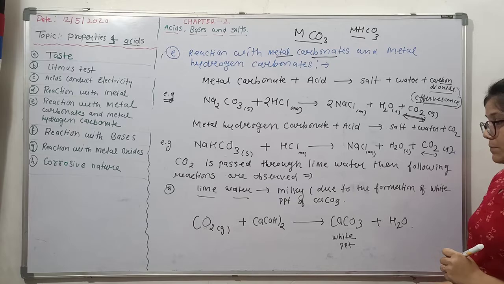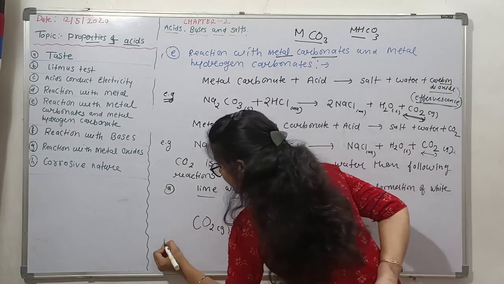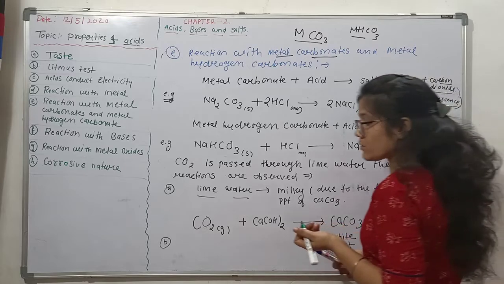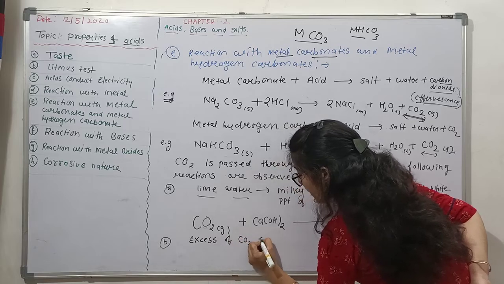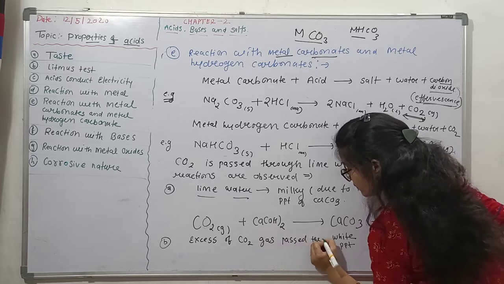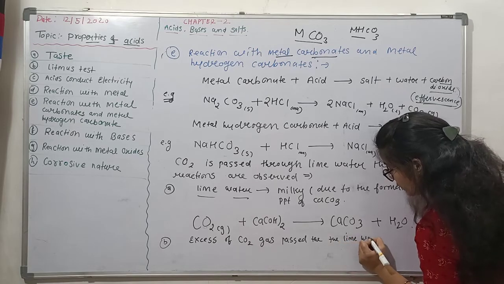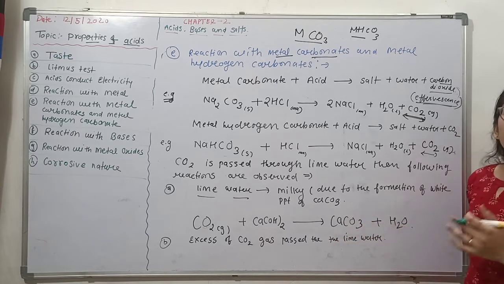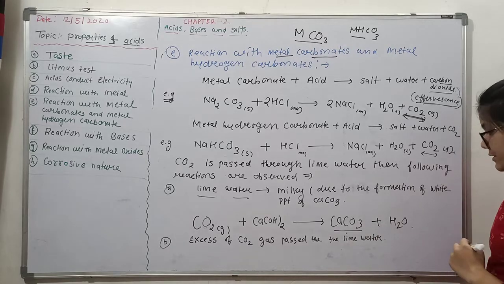So this reaction is observed when CO2 gas is passed through the lime water. One more thing, very important: if excess CO2 gas is passed through the lime water, what we observe is that the white precipitate of calcium carbonate turns into a soluble salt, calcium hydrogen carbonate.